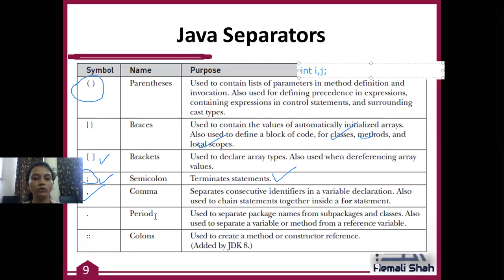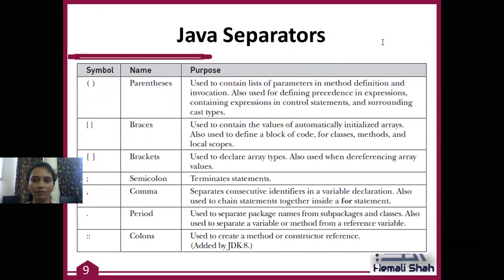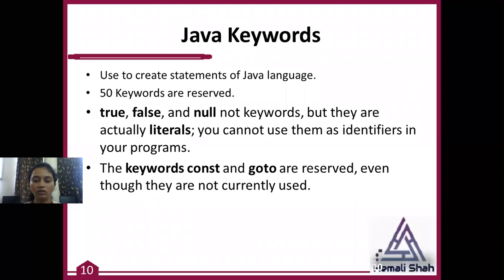Then dot is basically used with the reference variable of an object to call the function as well as to access the data member of the object. So this dot is called a period, which is used with the object, then dot, then function name you can use, as well as dot, then data member you can use. This double colon is newly available in JDK 8, and it is used to define the constructor reference in Java, right? It is only available with JDK 8. In previous versions, it was not available. So these all are the separators.